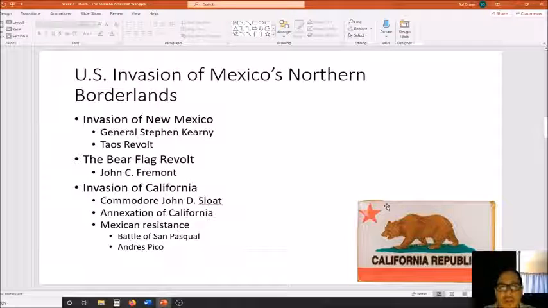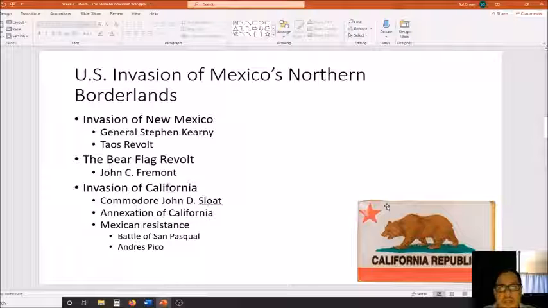Eventually, U.S. naval forces will arrive in Monterey in Northern California under the command of Commodore John D. Sloat. These naval forces will land, they will take possession of Northern California, and they will declare that California has been annexed by the United States. They raise the American flag, and that pretty much brings an end to the Bear Flag Republic.